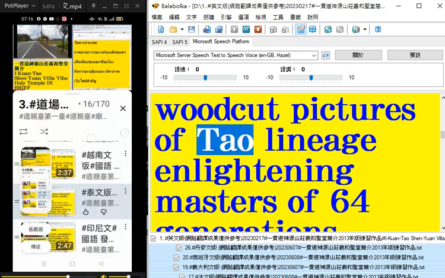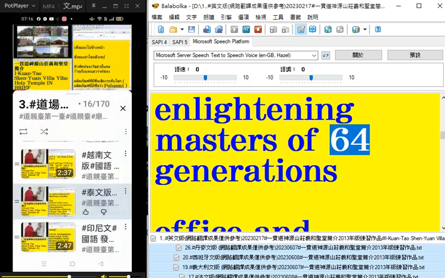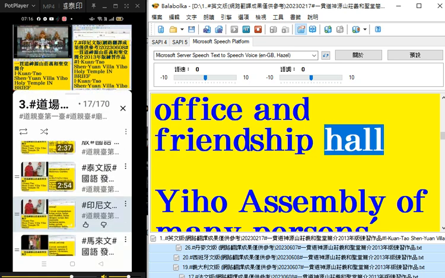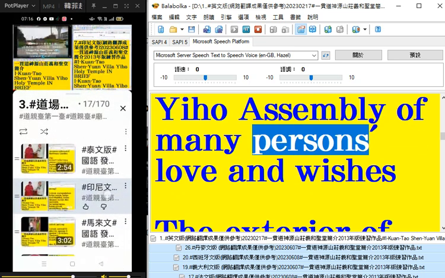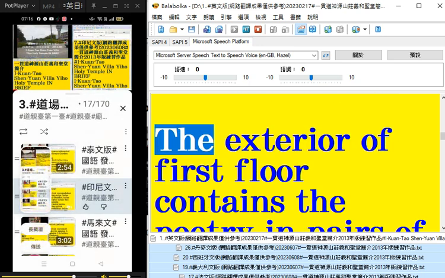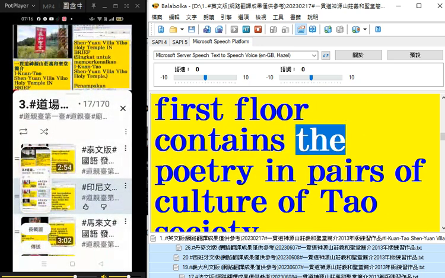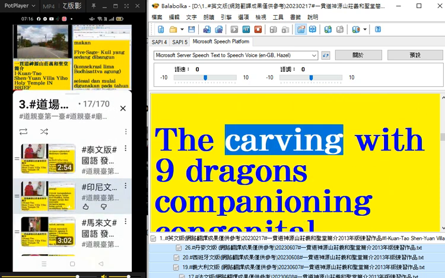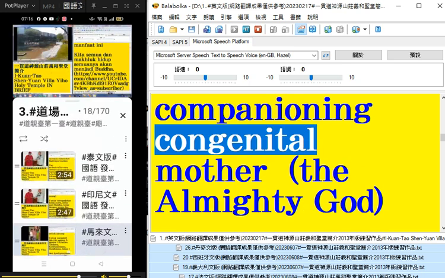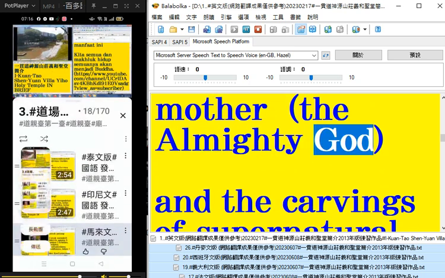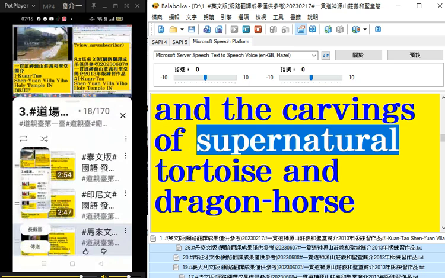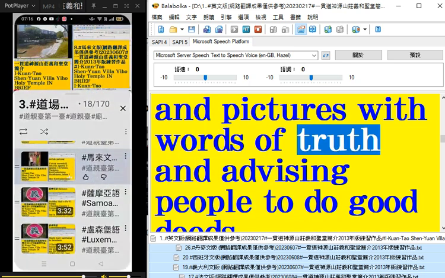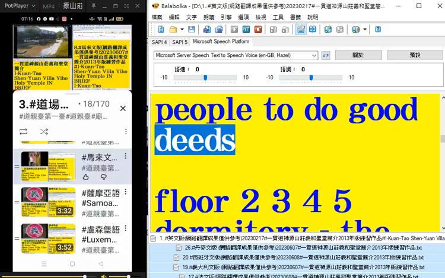Woodcut pictures of Dao lineage enlightening masters of 64 generations. Office and friendship hall. Yiho assembly of many persons' love and wishes. The exterior of first floor contains the poetry in pairs of culture of Dao Society. The carving with 9 dragons companioning congenital mother, the Almighty God. And the carvings of supernatural tortoise and dragon horse, and pictures with words of truth and advising people to do good deeds.